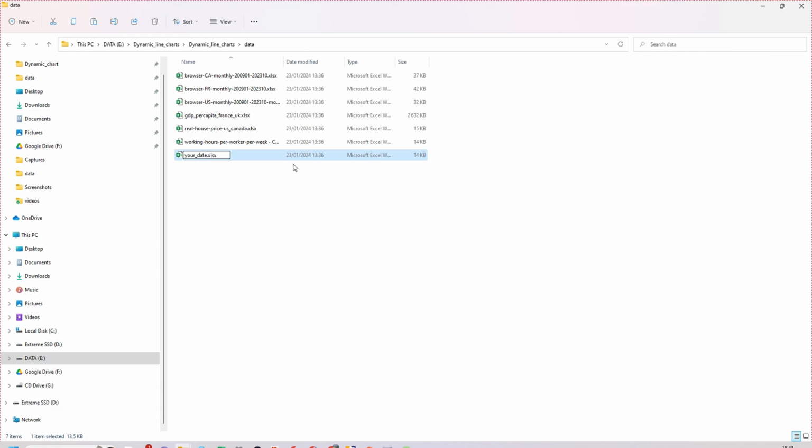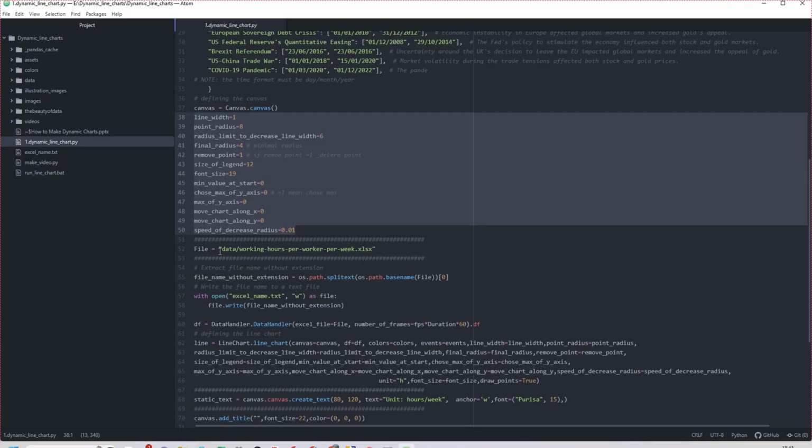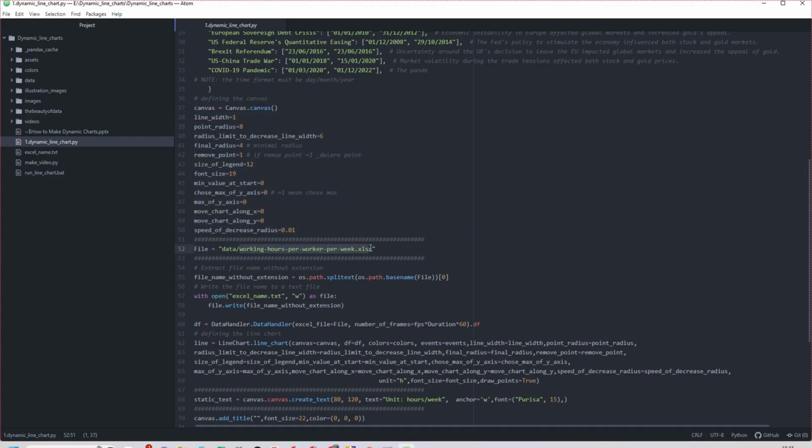Okay. And when you have a new type of data, you put it here in the Excel file, and then you should put the name of your data in this location. So you put it in the location, I call it your data.